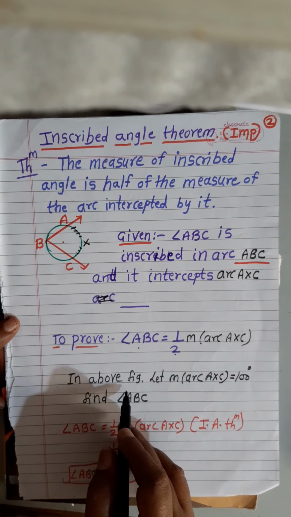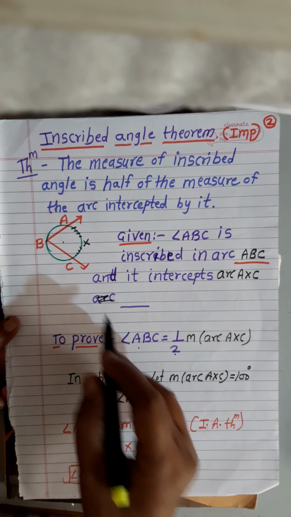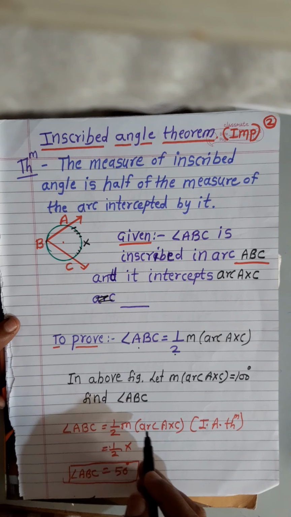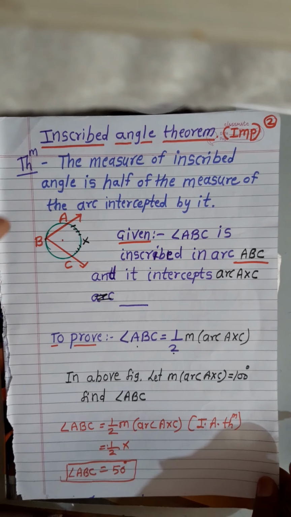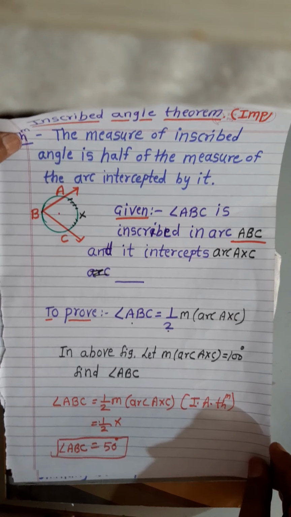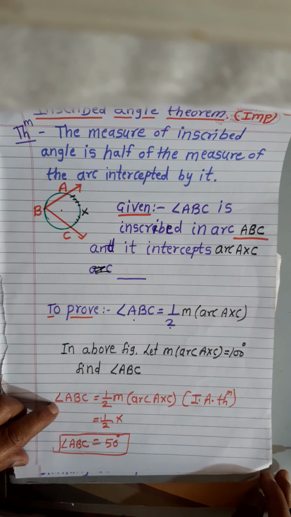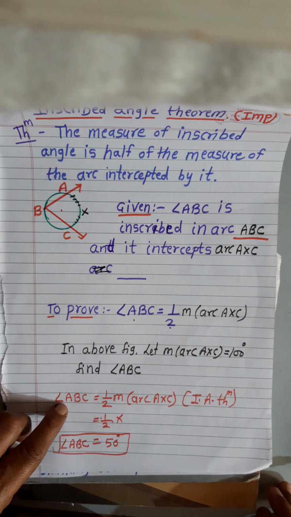Suppose in the above figure, the measure of arc AXC is 100. Find the measure of angle ABC. Therefore, what do we write here? Measure of, or you may write M or you may not write M, you can only write angle ABC.